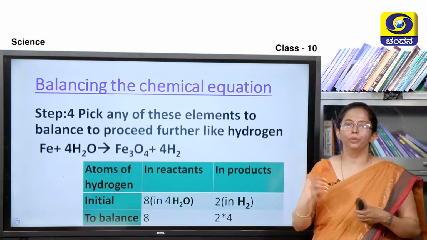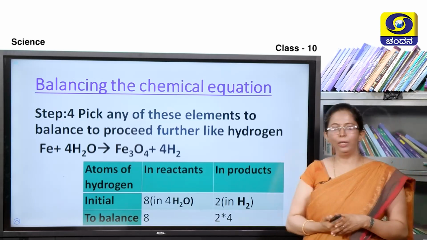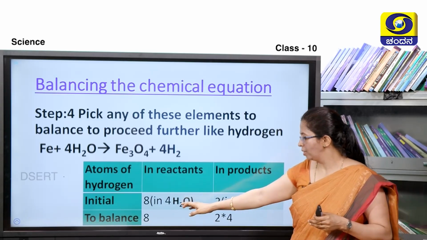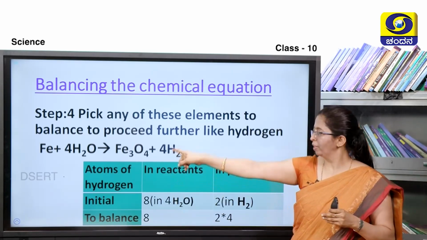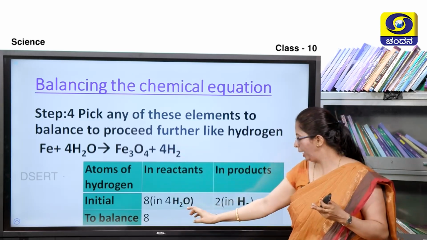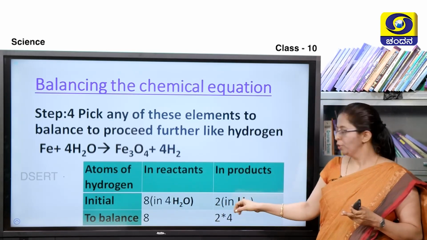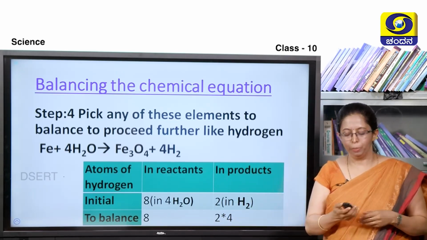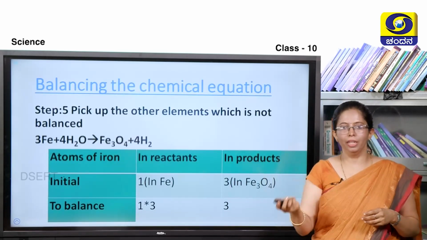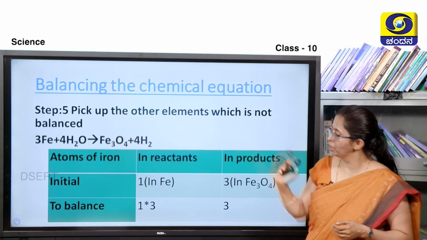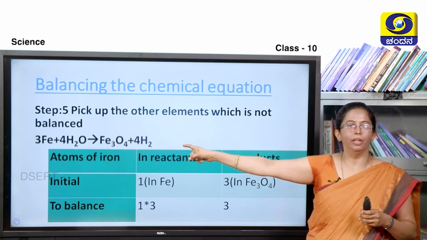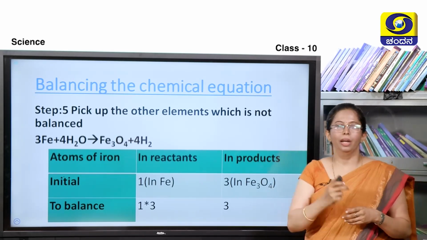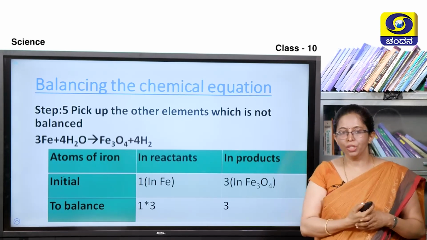So, the next step is to pick up any other element to balance further. Initially hydrogen was only 2 on the reactant side, and because we have partially balanced, 4 2s are 8. Now, here we have only 2. So, now we are going to multiply it with 4. So, 4 2s are 8, it becomes 8. We will see in the next slide how the hydrogen is balanced. So, hydrogen you can see there 4 2s are 8 on both LHS and RHS. So, hydrogen is balanced and even the oxygen is balanced.